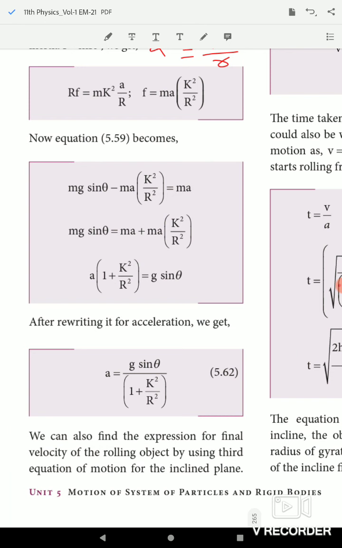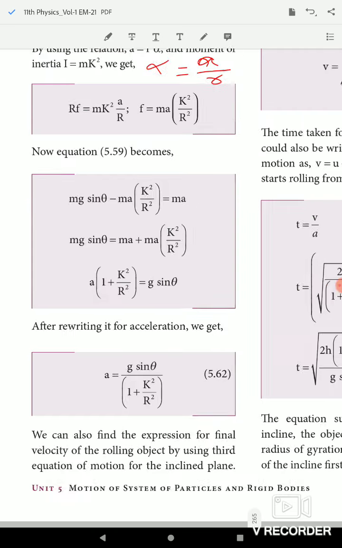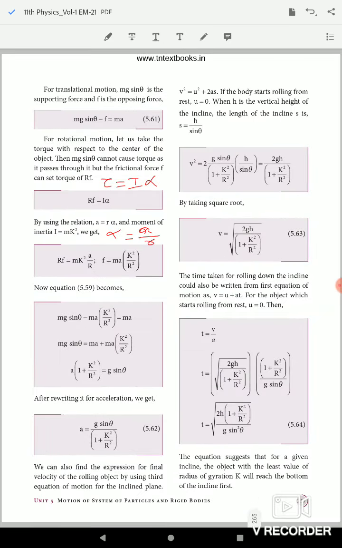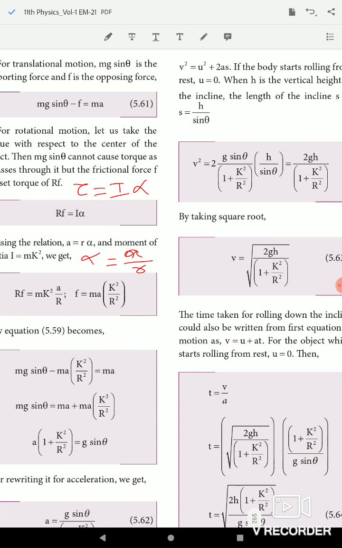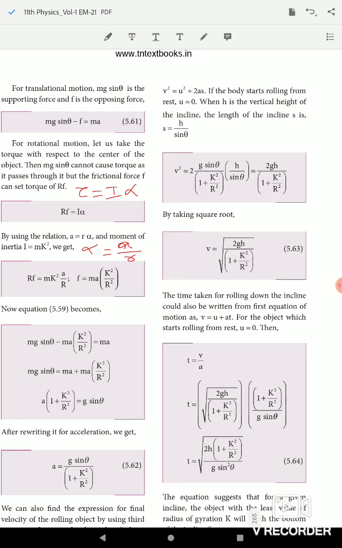Now you find out the final velocity of the rolling object, and we use the equation of motion, that is v square equal to u square plus 2as. The body starts rolling from rest, so u equal to 0. When h is the vertical height of the incline and the length of the incline is s, so s equal to h by sin theta.